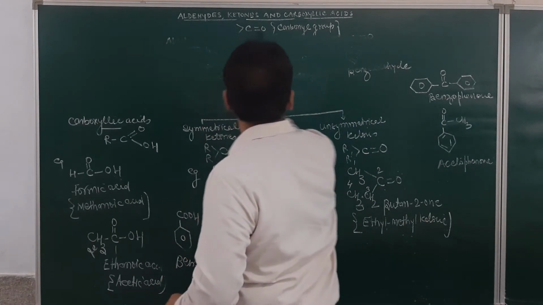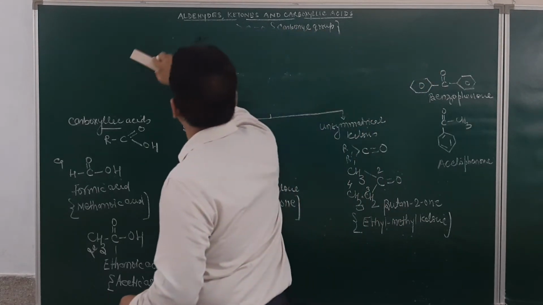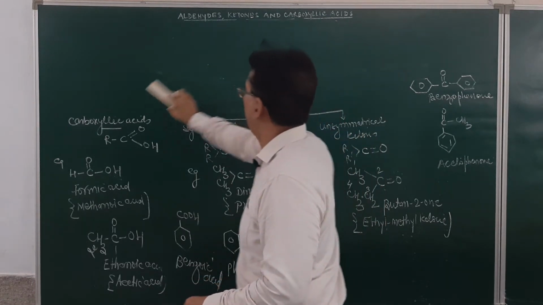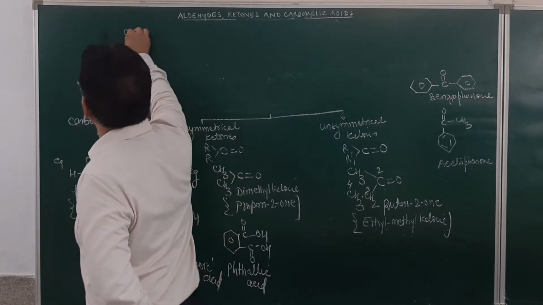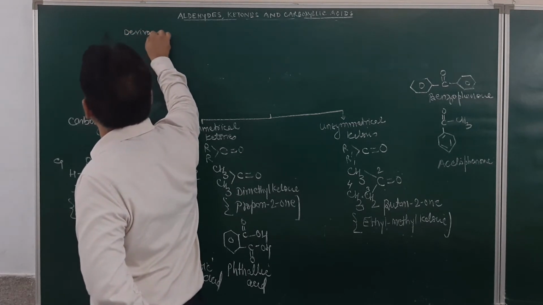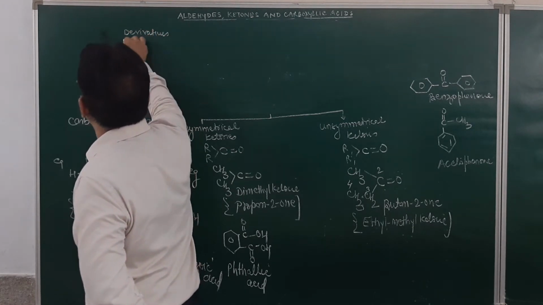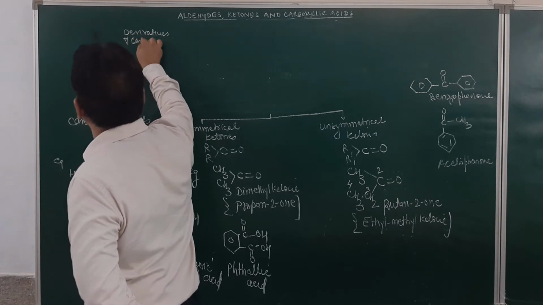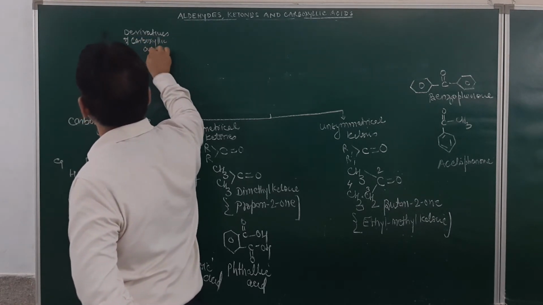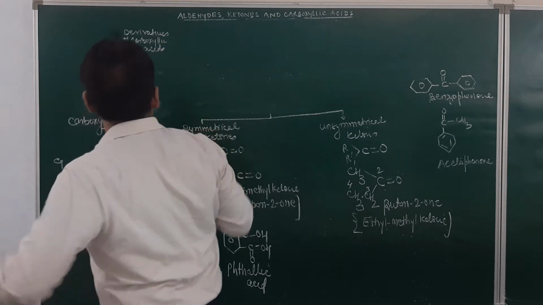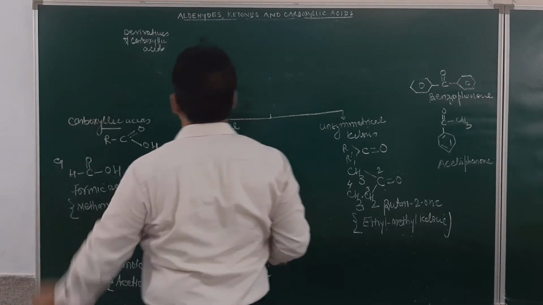How do we discuss the derivatives of carboxylic acid? You just check out over here. These are derivatives of carboxylic acids. Just see over here, how do we write the carboxylic acid?